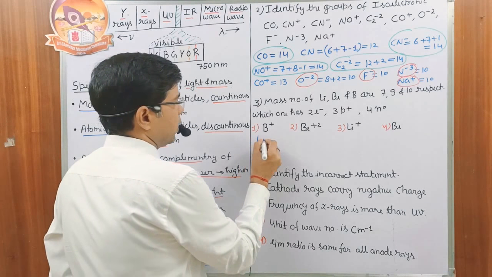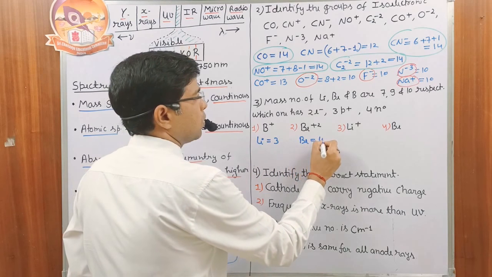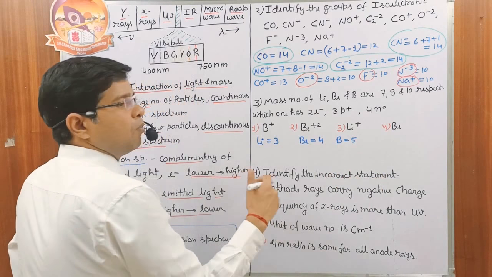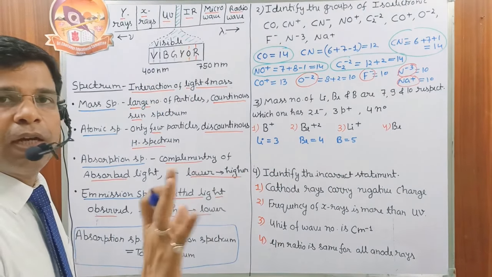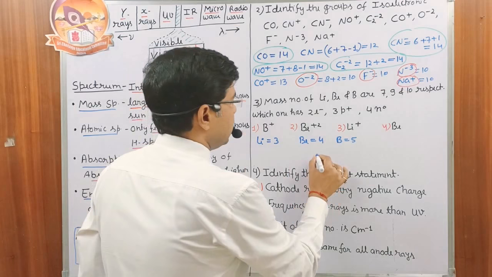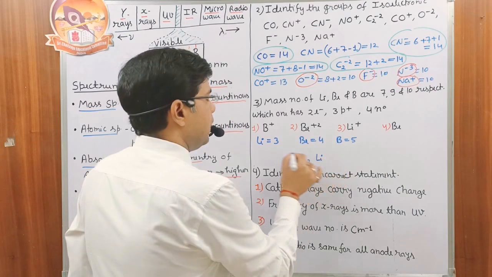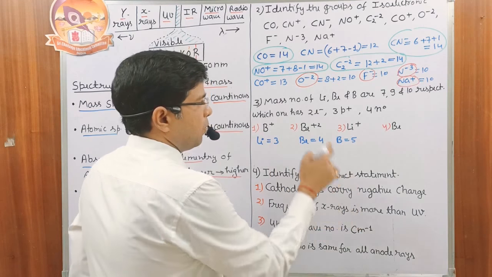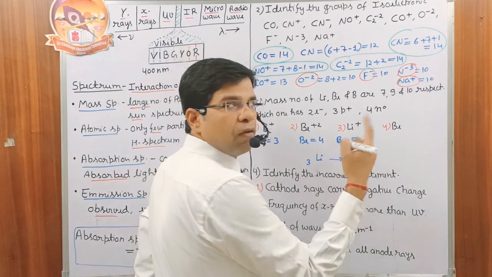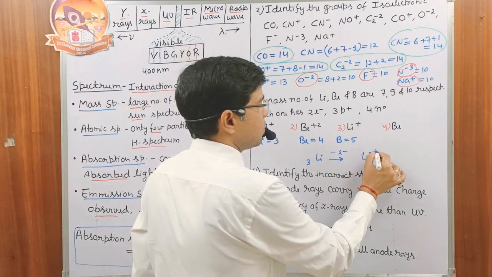Number of protons in lithium is 3, beryllium is 4 and boron is 5. Number of protons we cannot exchange, it has to be the same. So our answer 110% should belong to lithium. Lithium initially has 3 protons and 3 electrons, but we want 2 electrons. So if lithium loses 1 electron, then we have Li+.